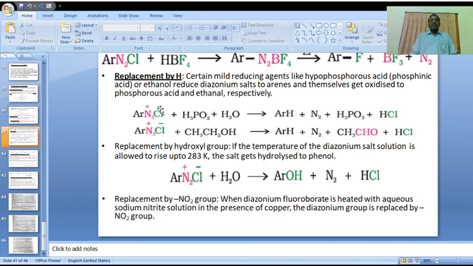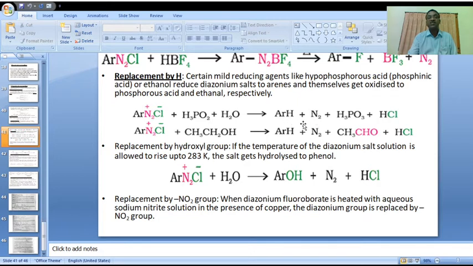Certain mild reducing agents like hypophosphorus acid or ethanol reduce diazonium salts to arenes and themselves get oxidized to phosphorous acid and acetaldehyde. Please concentrate. Benzene diazonium chloride on reaction with hypophosphorus acid gives a normal arene.